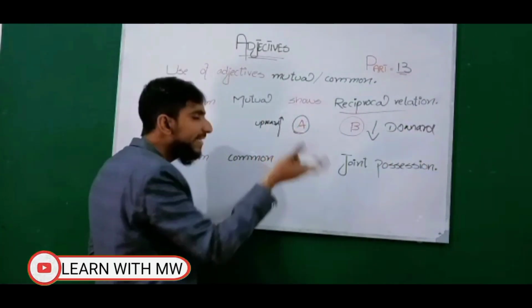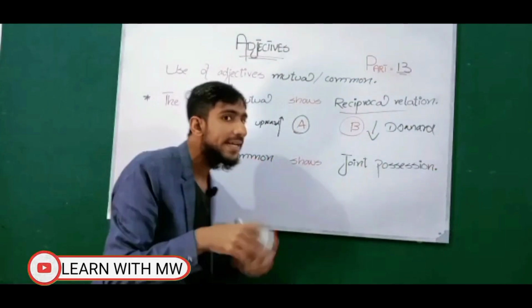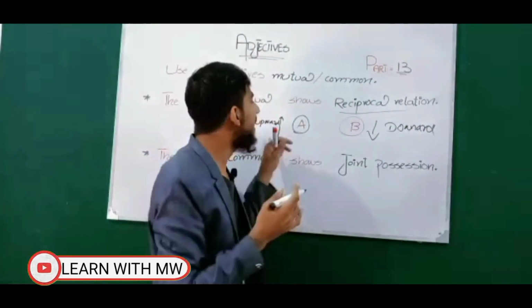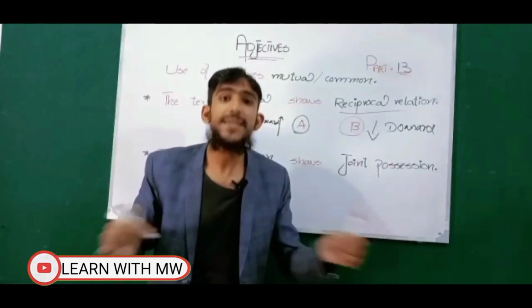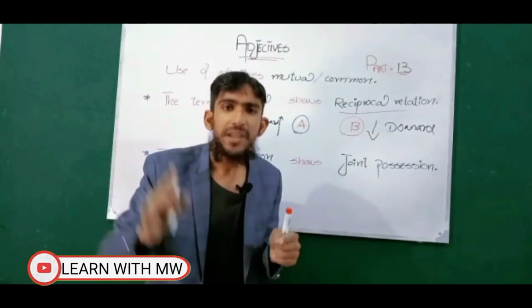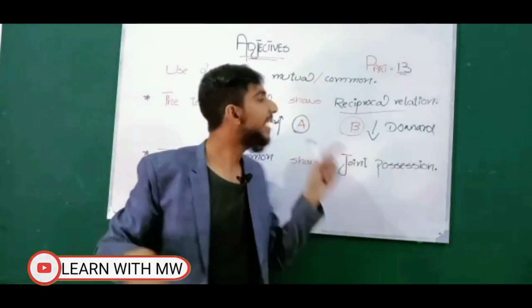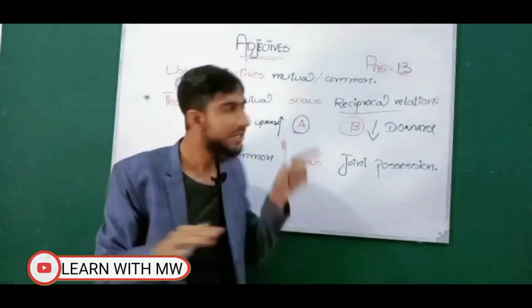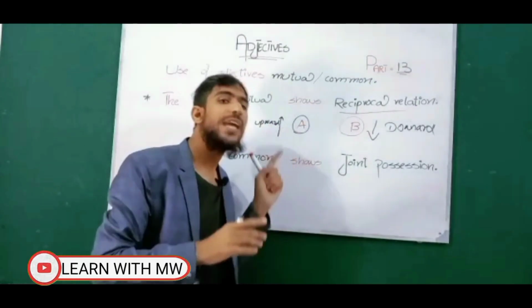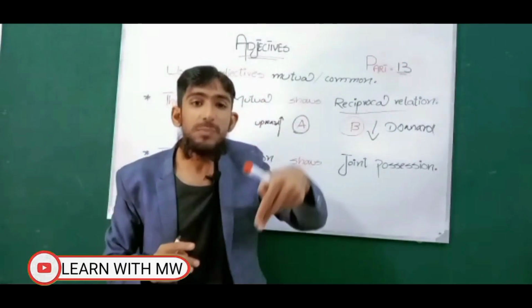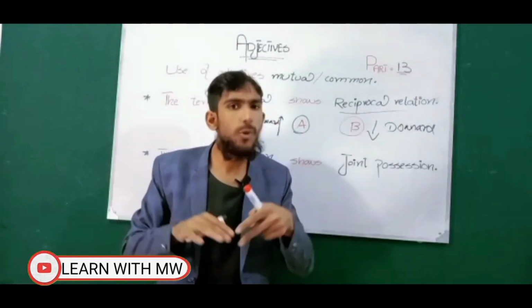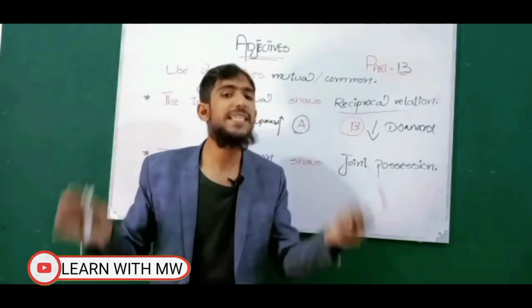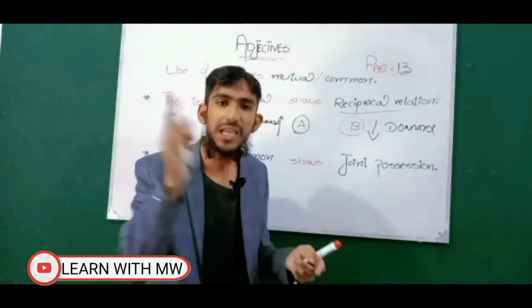To simplify it more, for example, A is Aslam and B is Basit. If one character is present in Aslam, then Basit will have the opposite of that character. If A is going upward, then B will be going downward. This type of relationship in English is called a reciprocal relationship.